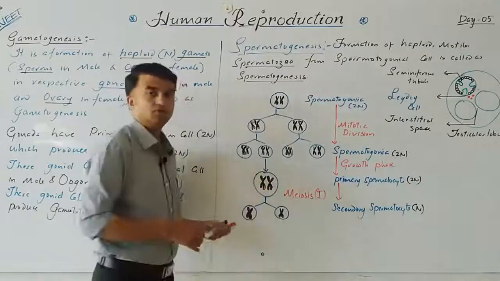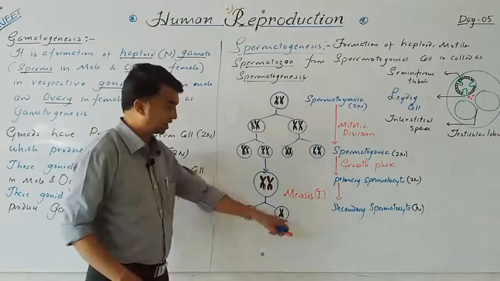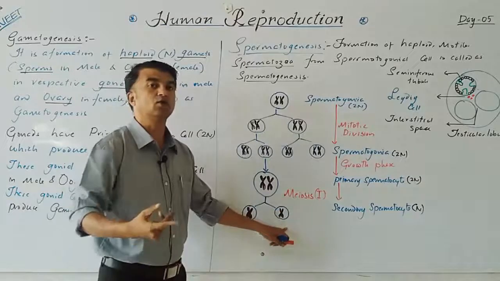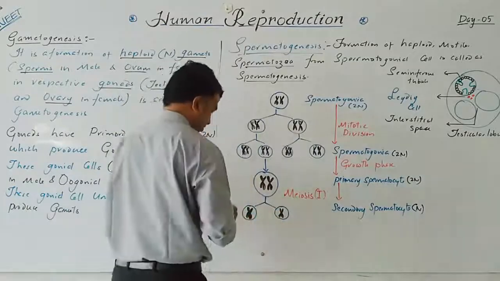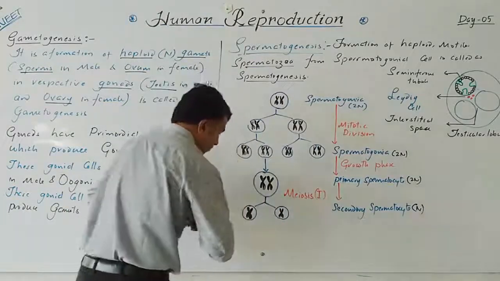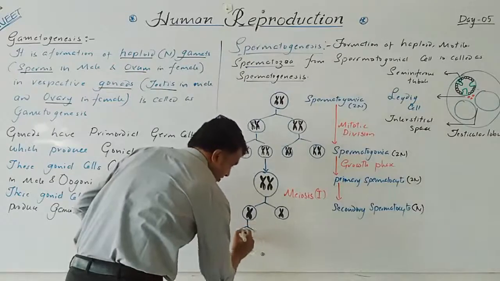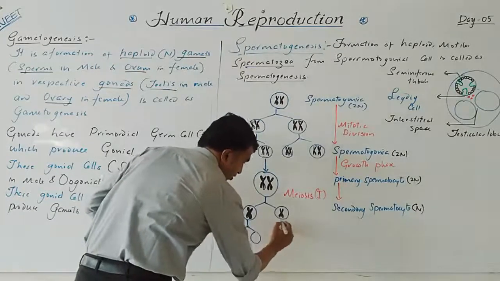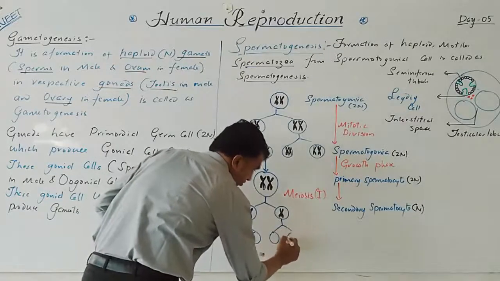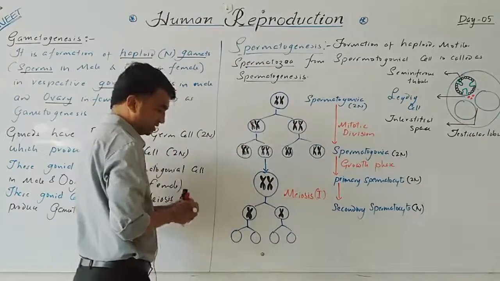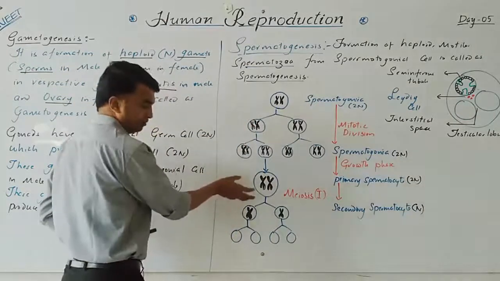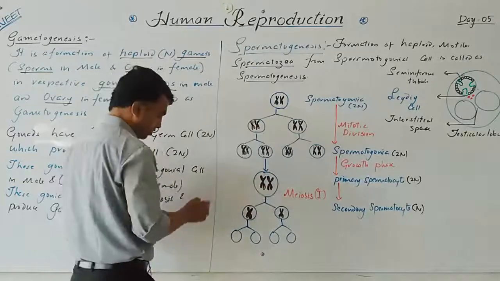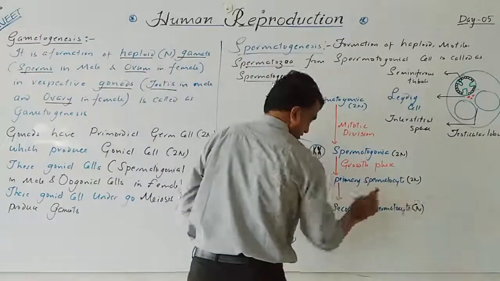Immediately after, without replication, this secondary spermatocyte undergoes the second meiotic division and produces four haploid cells. So this is the actual reduction division where 2n turns into n. The secondary spermatocyte is haploid.